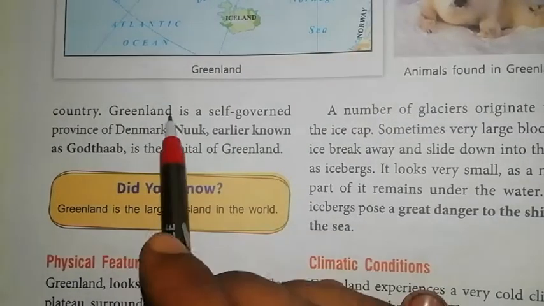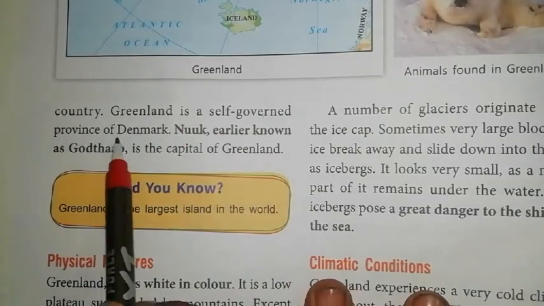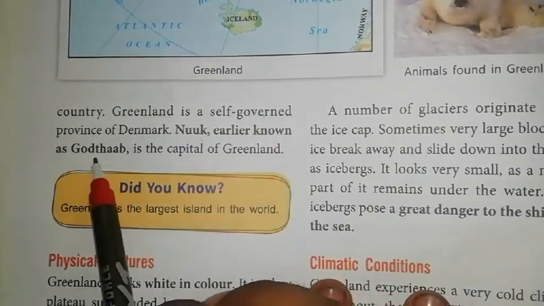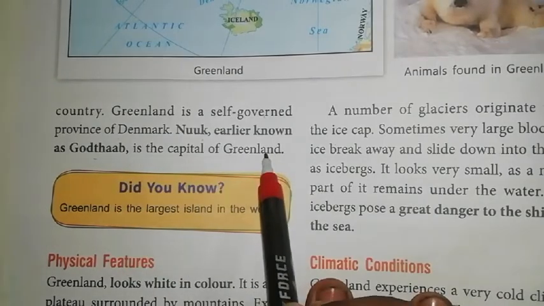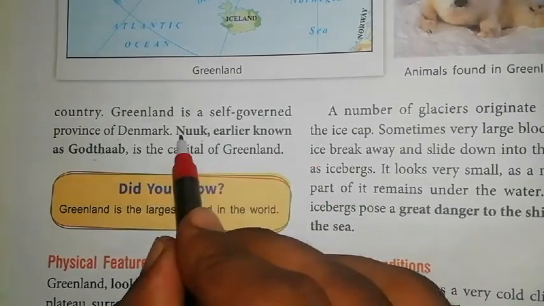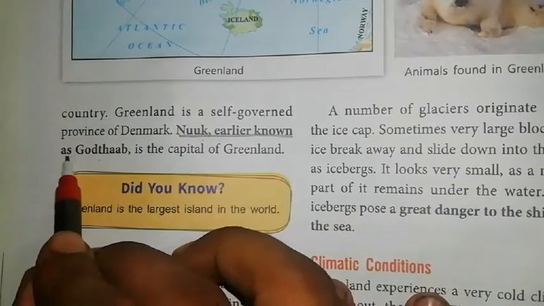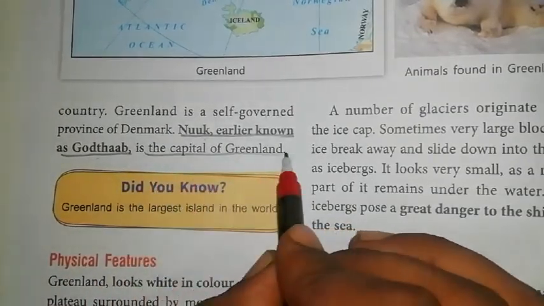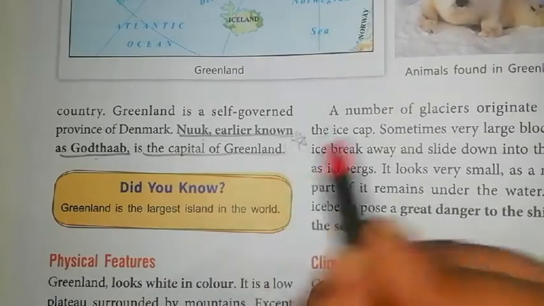Greenland is a self-governed province of Denmark. Nuuk, earlier known as Godthab, is the capital of Greenland. Underline this part, that Nuuk, earlier known as Godthab, is the capital of Greenland, and make a star here.